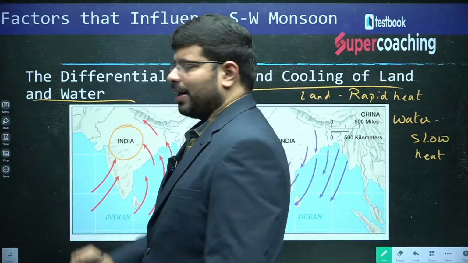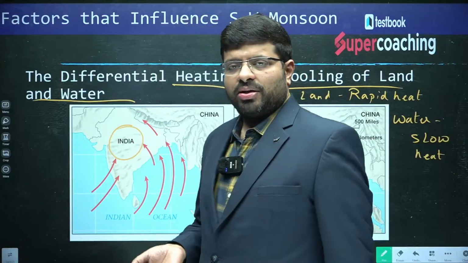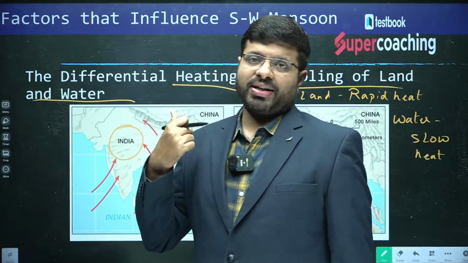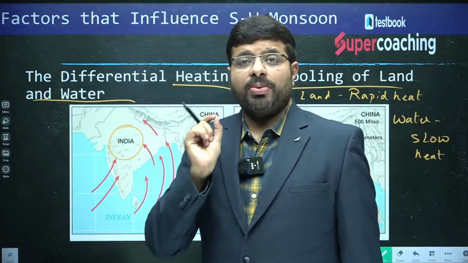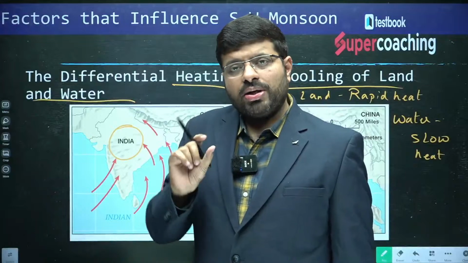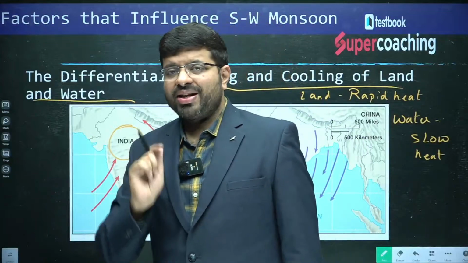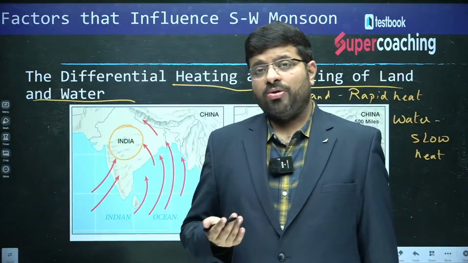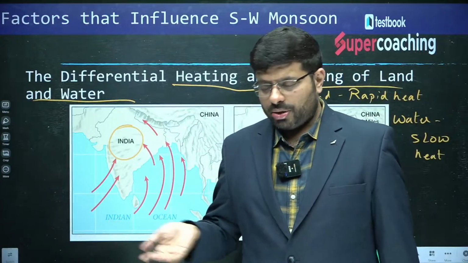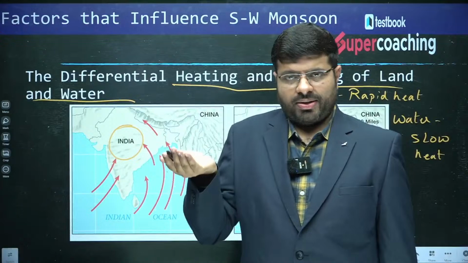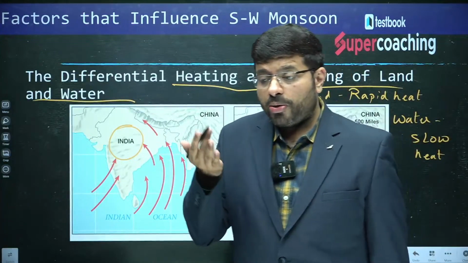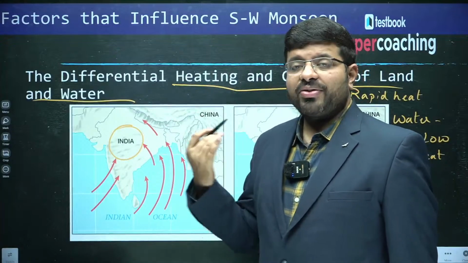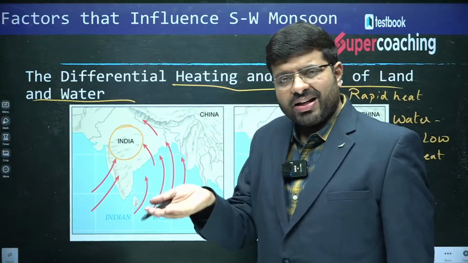You can see here on the land, because there is rapid heating, it is known for rapid heating. Water will be having slow cooling. Why slow cooling? The specific heat is different. Remember one thing, the amount of heat needed to increase the temperature of a substance by 1 degree Celsius is called specific heat. So land needs less amount of heat to be heated up when compared with water. So land rapidly heats up, water is slow heating. Water needs around 2.5 times the energy or heat when compared with the land. It needs to receive so much so that it will increase the temperature by 1 degree.